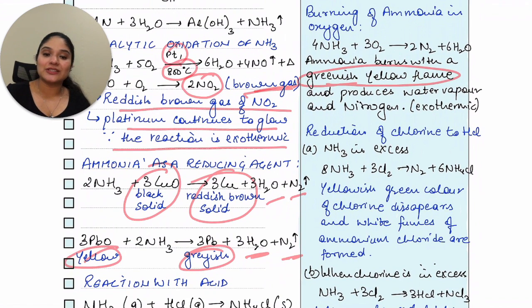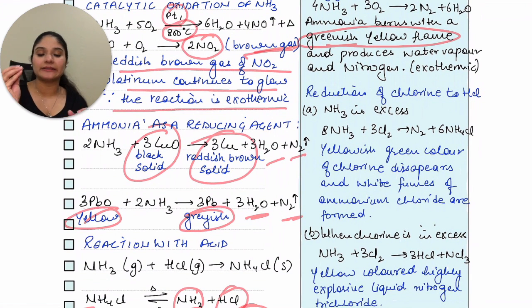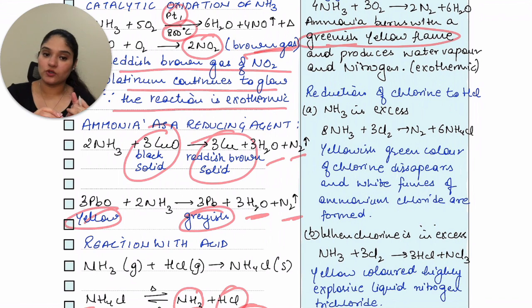Now next is reduction of chlorine to HCl. You have two cases in this one, when ammonia is taken in excess and when chlorine is taken in excess. How are we reducing it? You take ammonia and react chlorine with it. So you get nitrogen plus NH4Cl.